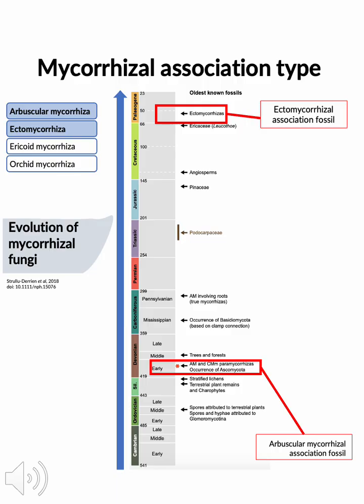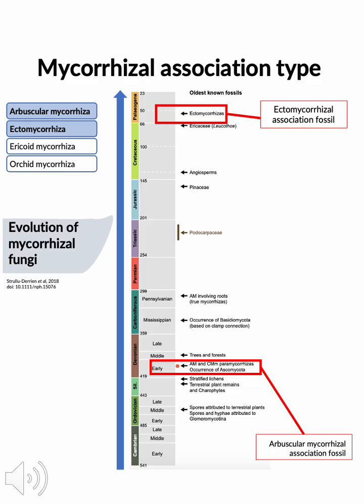There are four groups of mycorrhiza categorized by their morphological and physiological characteristics, including arbuscular mycorrhiza, ectomycorrhiza, ericoid mycorrhiza, and orchid mycorrhiza. Among them, arbuscular mycorrhiza and ectomycorrhiza are the most commonly found and studied, and we will discuss more about these two here.